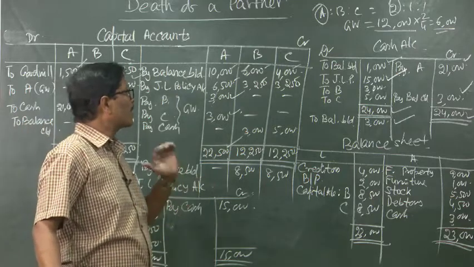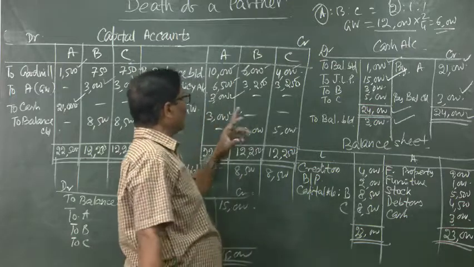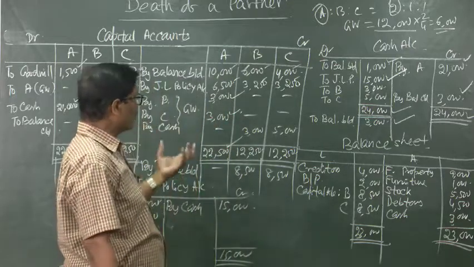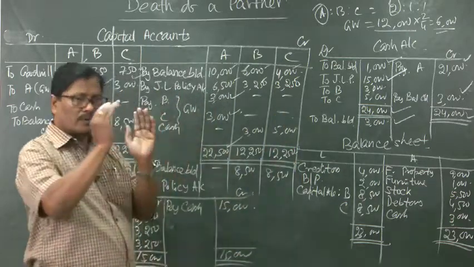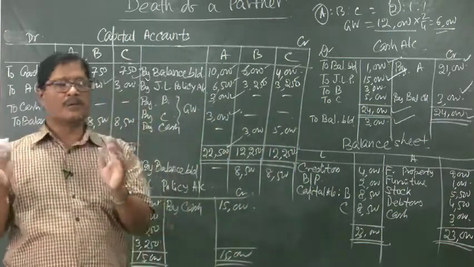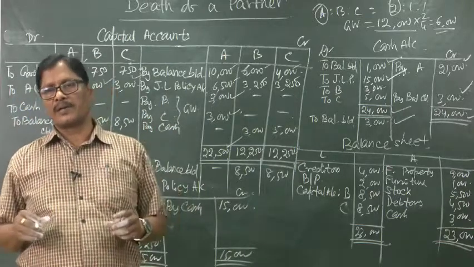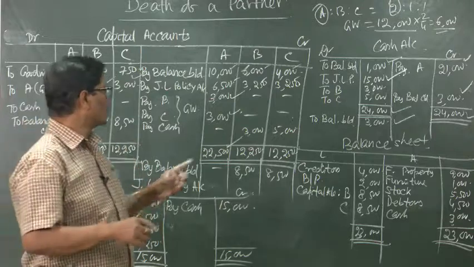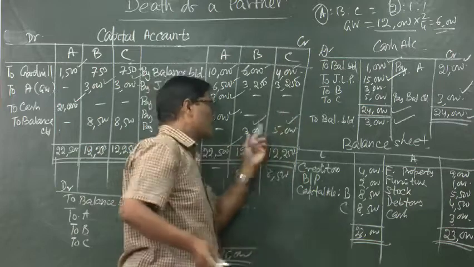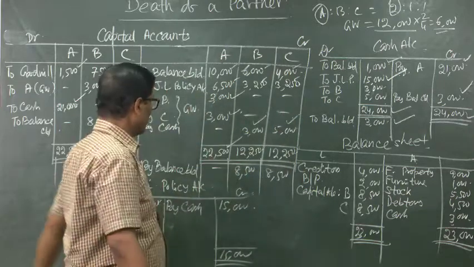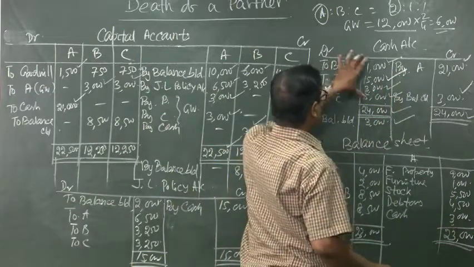So, naturally the credit balance is more in case of B by 2,000. So, that 2,000 rupees extra will have to be brought in by C. So, out of 8,000 you keep aside 2,000, that will be given by C, and the remaining 6,000 equally will have to be brought in, that is 3,000 and 3,000. So, in this way B has to give 3,000 and C has to give 3,000 plus 2,000, that is 5,000.